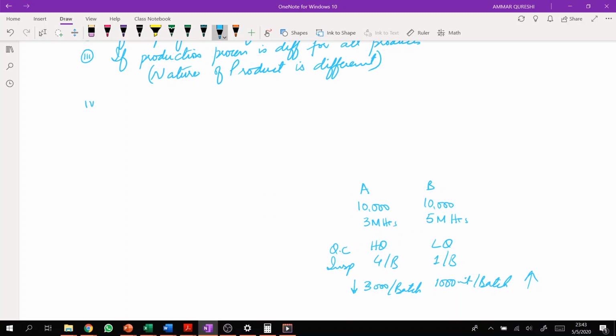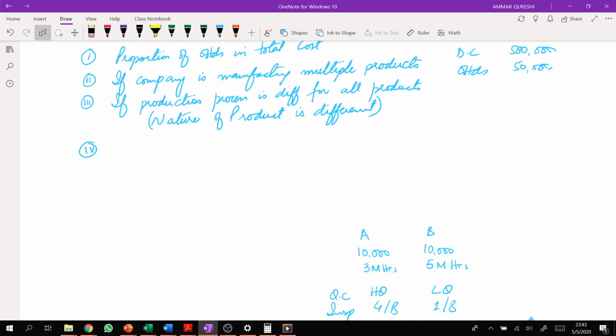Now the fourth one is again important. The fourth one is connected, you may connect it with the first one, after the first point. Major overheads should not be related to a single cost pool.